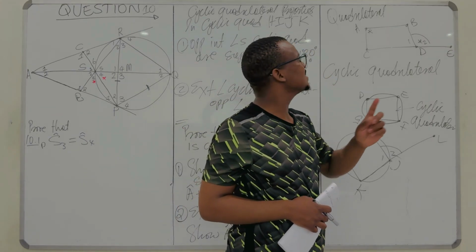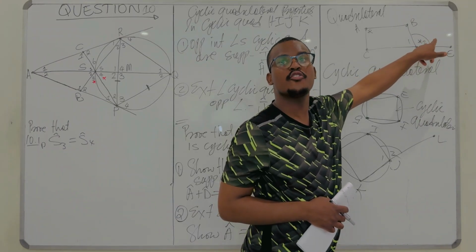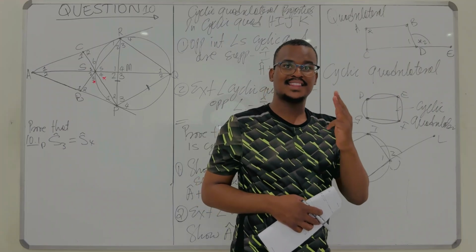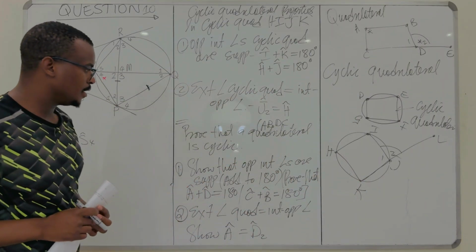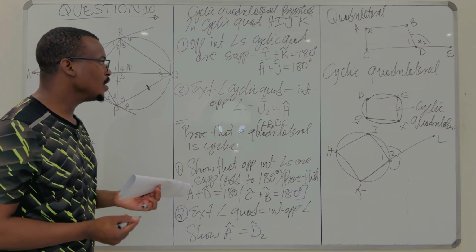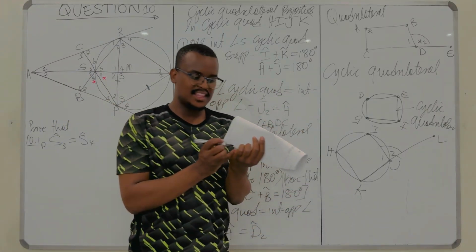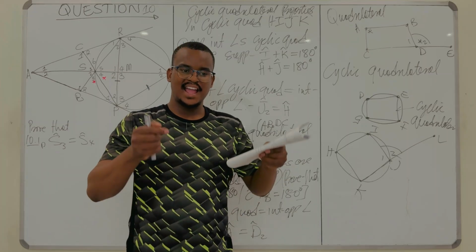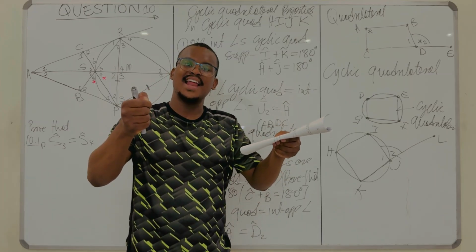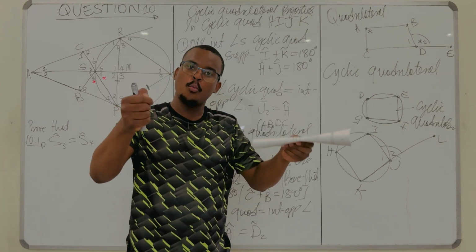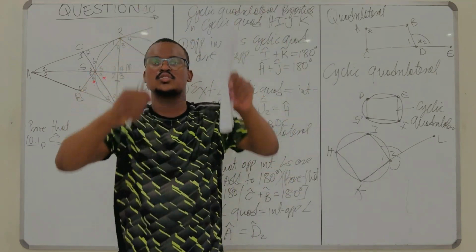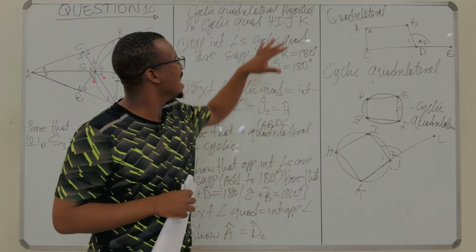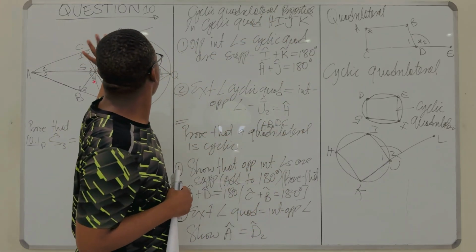The second way, I said that you must show that the exterior angle of your quadrilateral is equal to the interior opposite angle. That's the second way. The third way, how do you do it? Way number three. This one involves a cyclic quadrilateral. You must show that a line segment of your quadrilateral, or two points, subtend two equal angles on the same side. You can learn more about this one on the extra sections, but I think these ones will be enough for us to work with here.